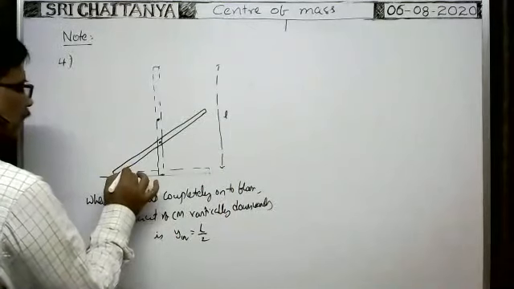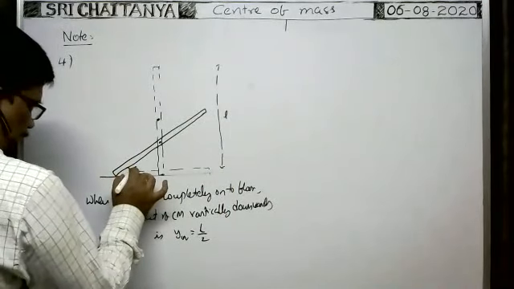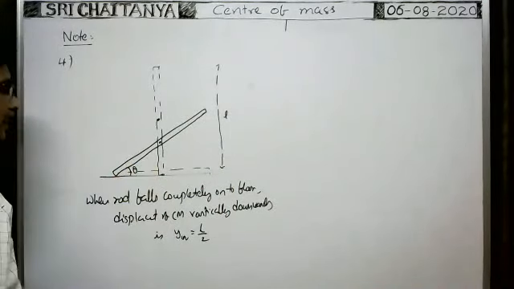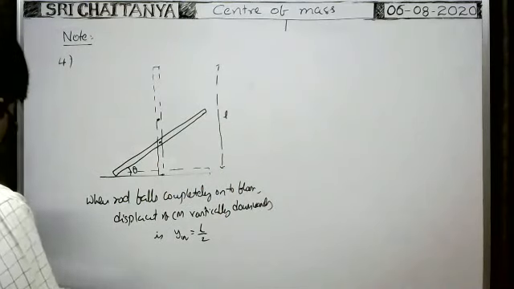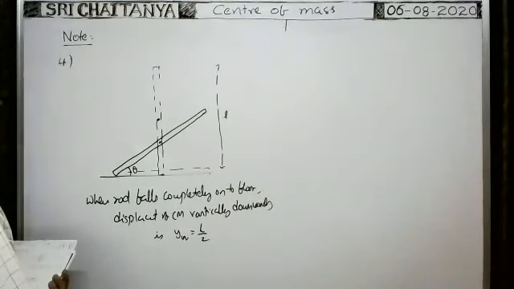But at the instant when the rod makes an angle theta, what should be the acceleration of the central mass?